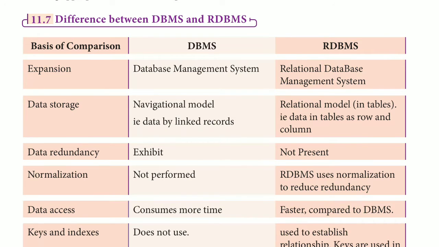Next is data access. DBMS consumes more time, but RDBMS provides faster access compared to DBMS. The relational database is faster than DBMS, since DBMS is linked, so it has to go all the way from start to end to find the data. But RDBMS will find the exact row and exact column when the command is provided. That's why RDBMS is faster than DBMS.